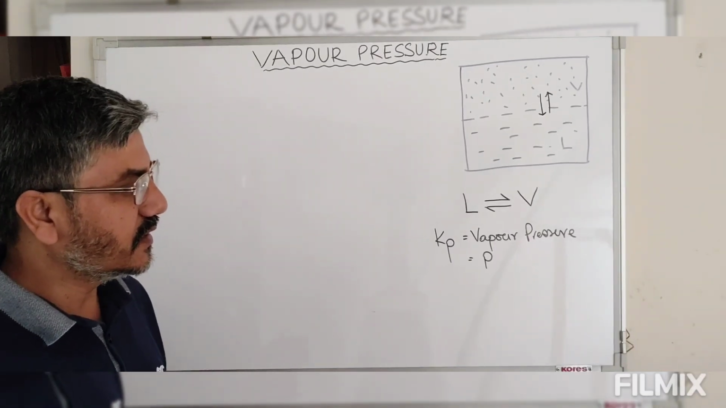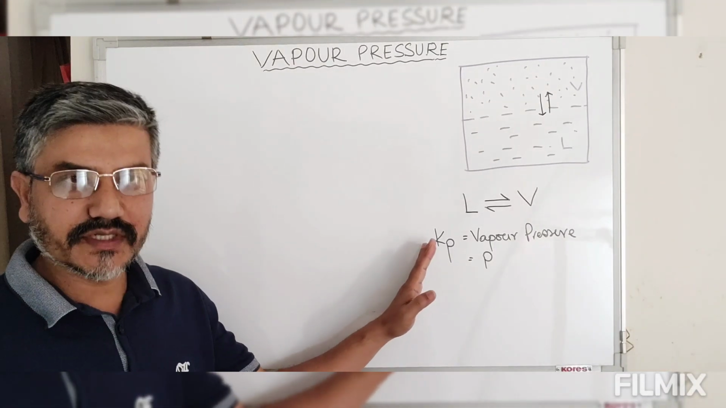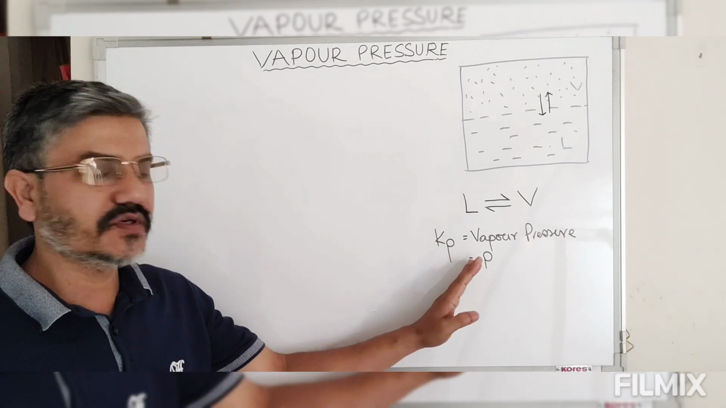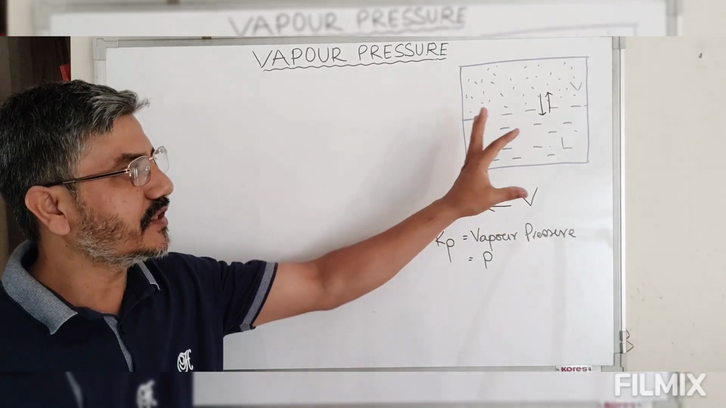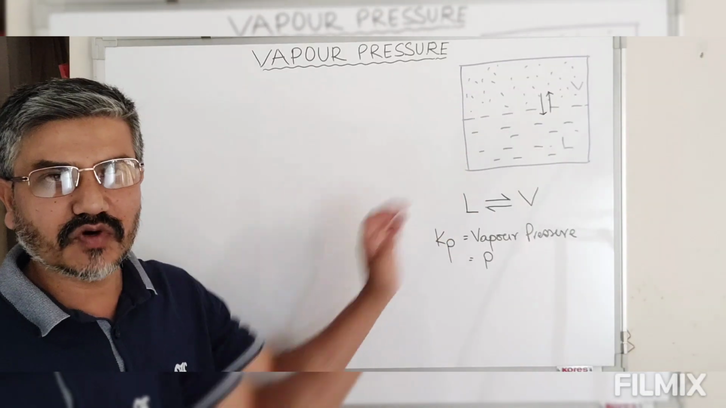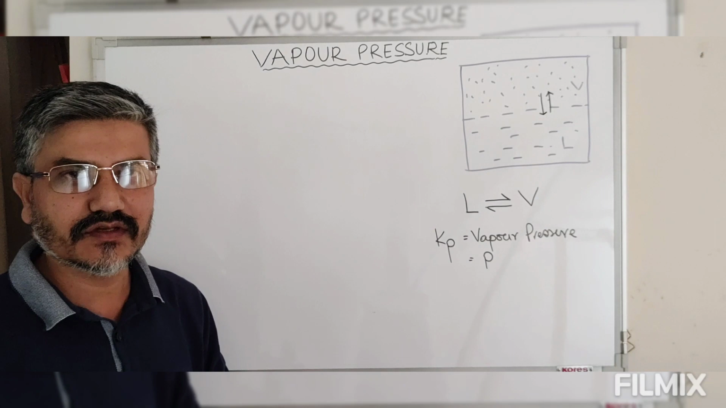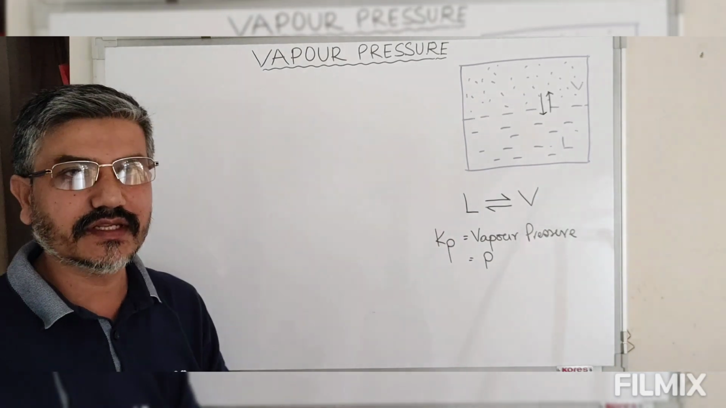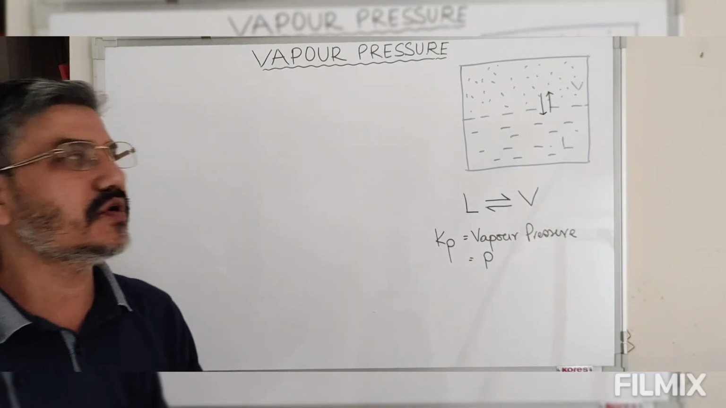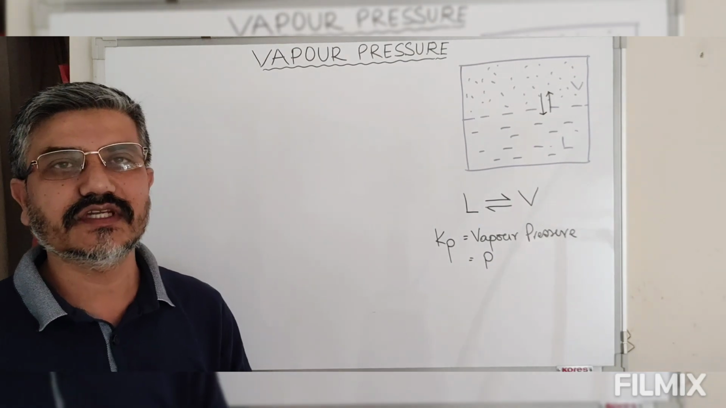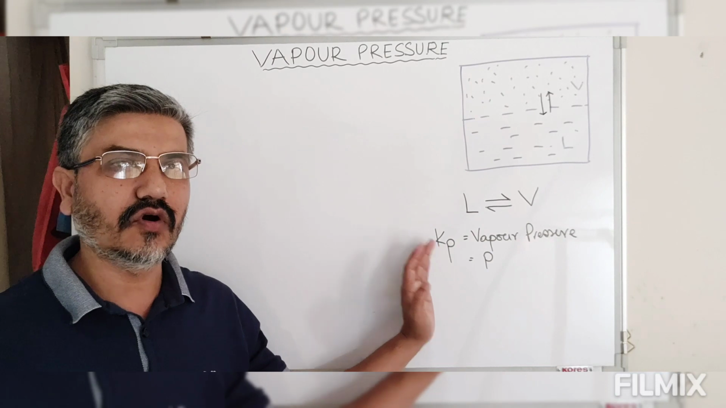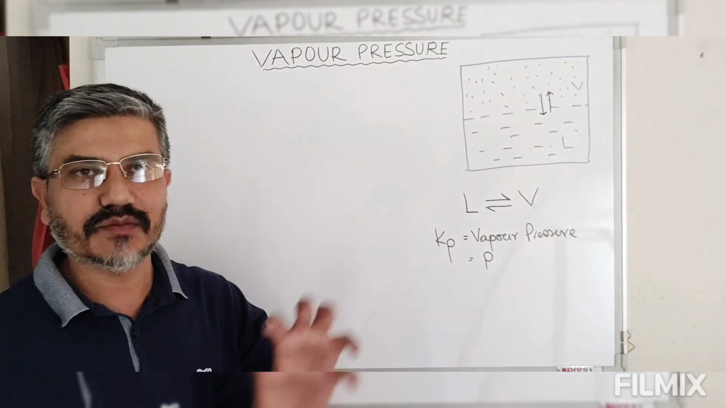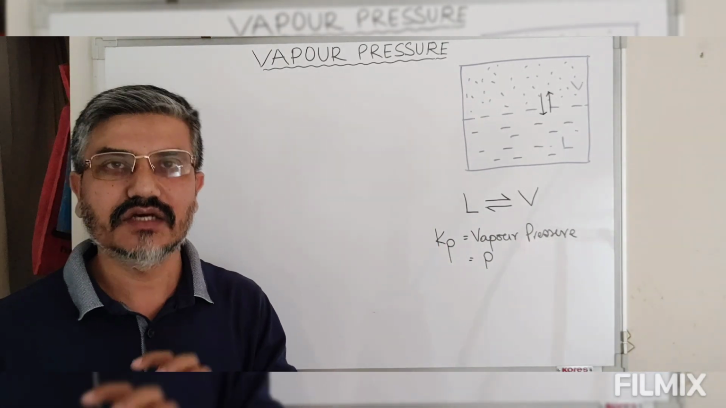Now this Kp, being an equilibrium constant, is unaffected by the change in quantity of liquid, the volume of liquid, the shape of the liquid, the shape or size of the container in which the liquid is placed. But this Kp changes only when the temperature of the solution is changed.